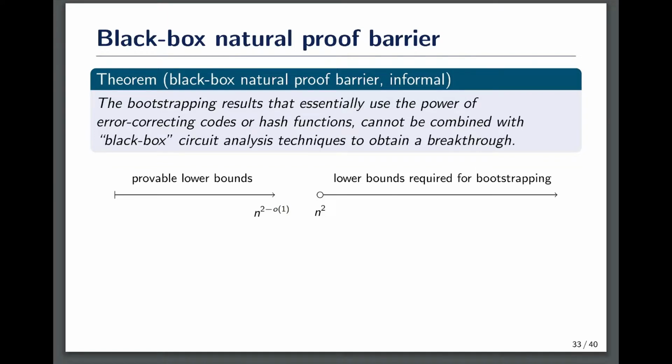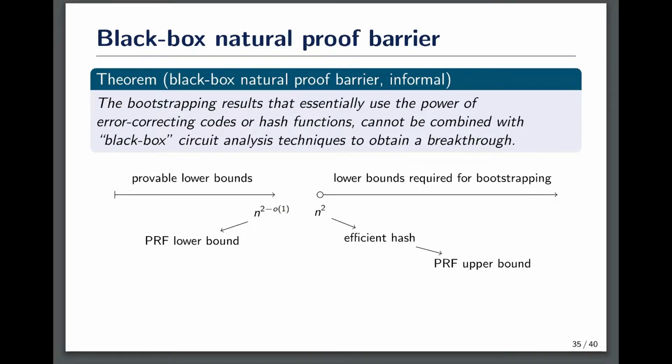Let's use the hardness magnification results of Chen, Jin and Williams to explain the ideas of our barrier. This figure shows the bootstrapping frontiers in their works. We can prove near quadratic lower bounds against probabilistic circuits, while improving it to truly superquadratic lower bounds would imply breakthroughs. From the techniques used to prove near quadratic lower bounds, we can actually derive a matching circuit lower bound for PRFs.